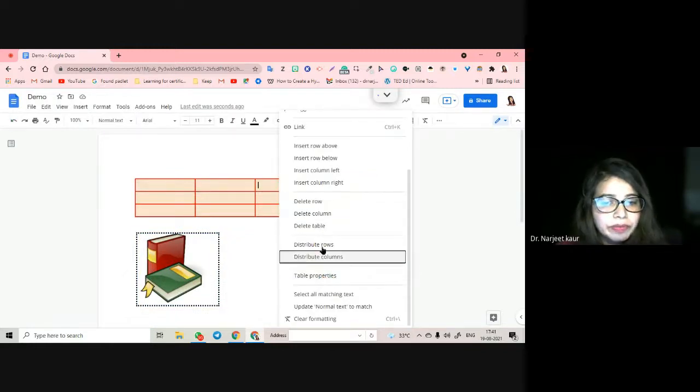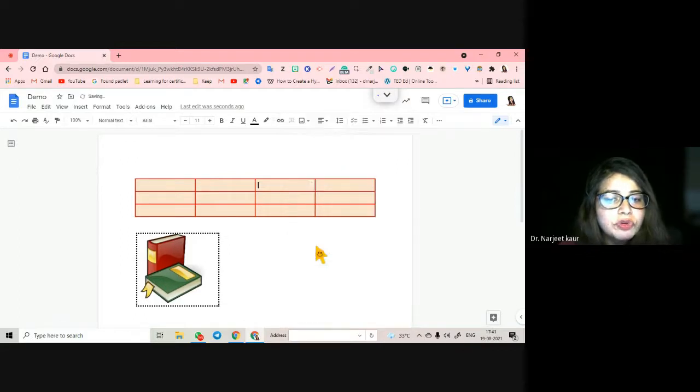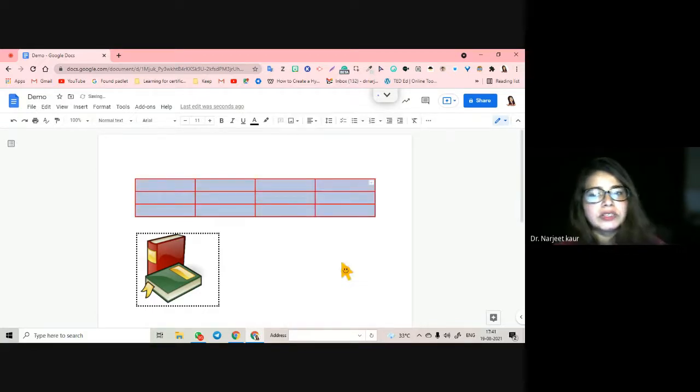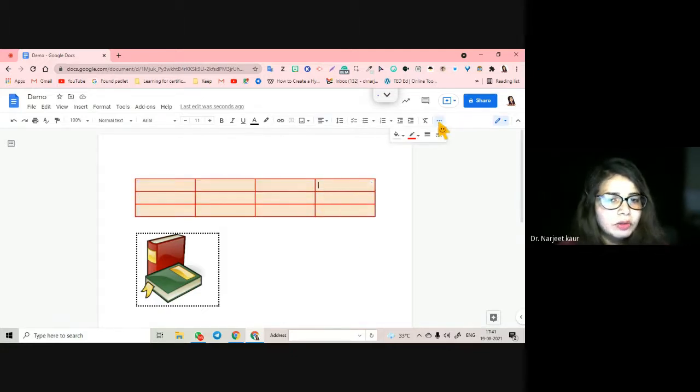Now, if I want to distribute rows or I want to distribute columns, I can do that. Though distribution does not make much of a difference, it only is going to give you an option of how you want to distribute, how you want to go again, with the number of rows and columns, and how you want to distribute your data in the rows and columns, like dragging the corners, dragging the margins. So that is also one of the options of the distribution.